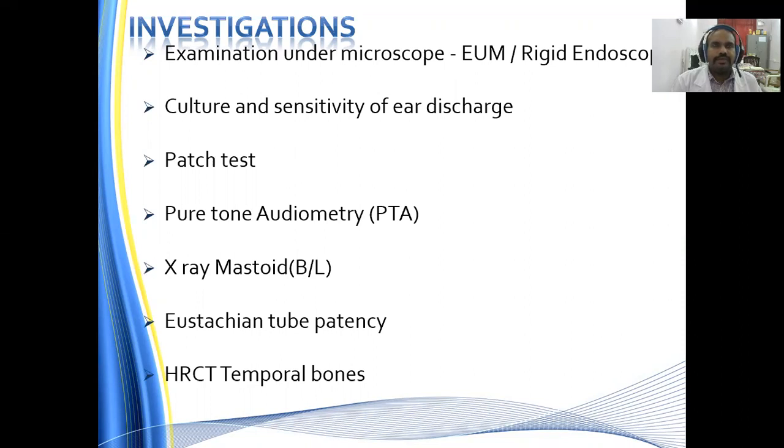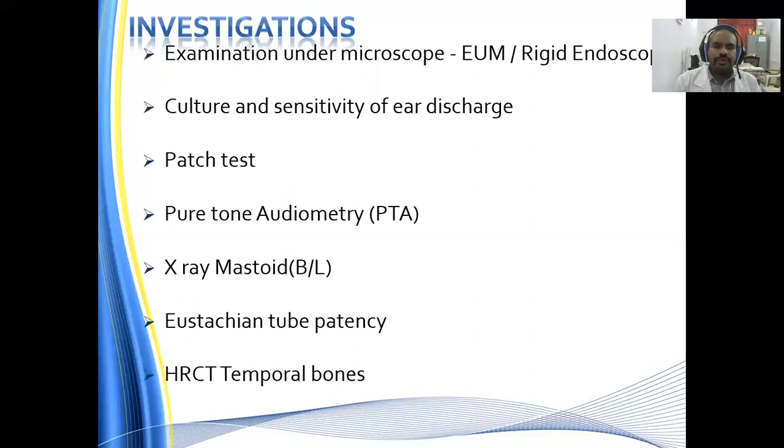Patch testing is nothing but application of a thin paper, butter paper, over the perforation to look at how much the hearing improves. So we can roughly predict the surgical outcome of the patient. This is again a test which is done on an OPD basis.